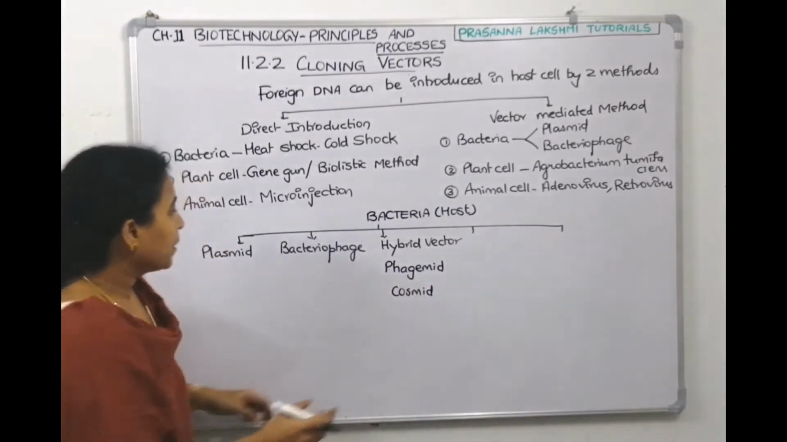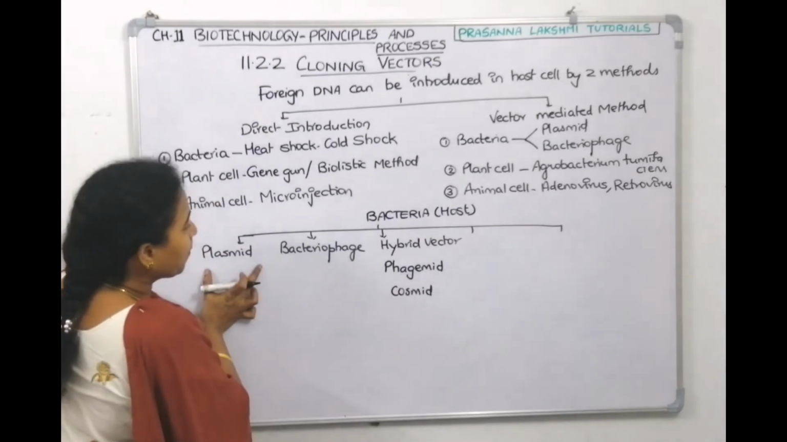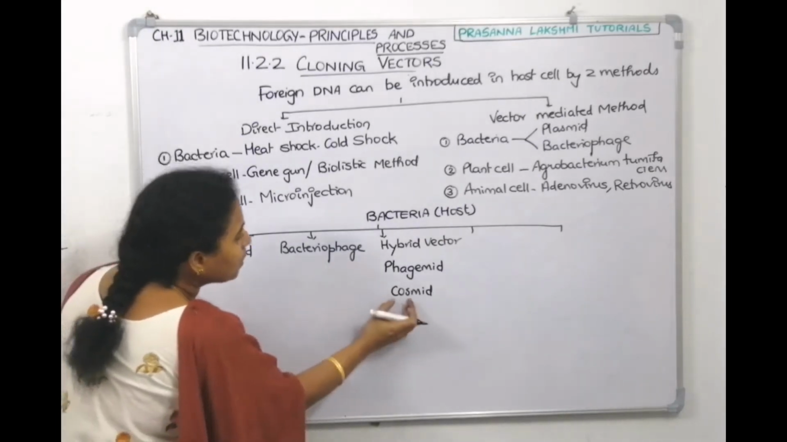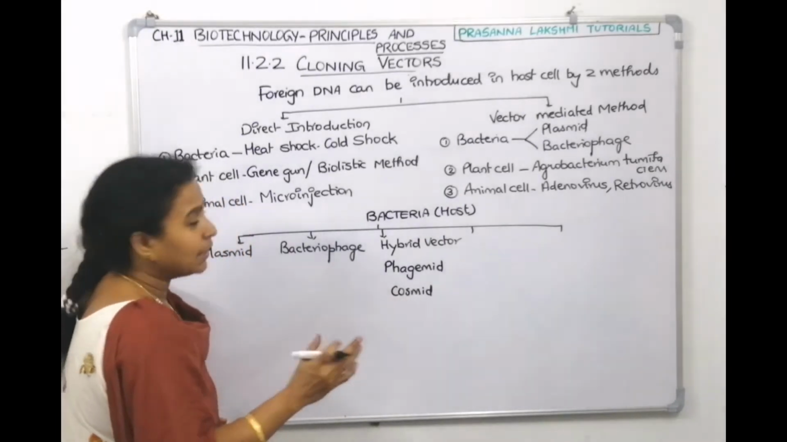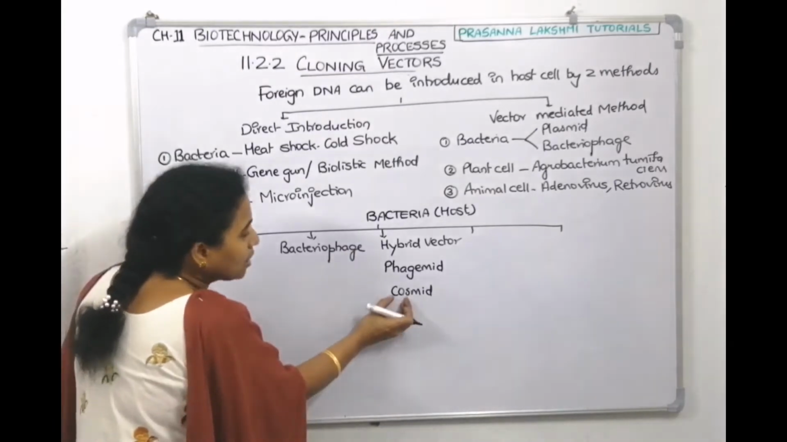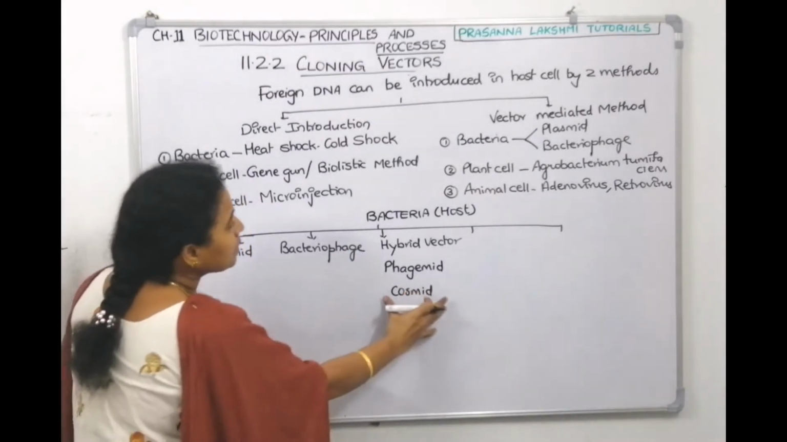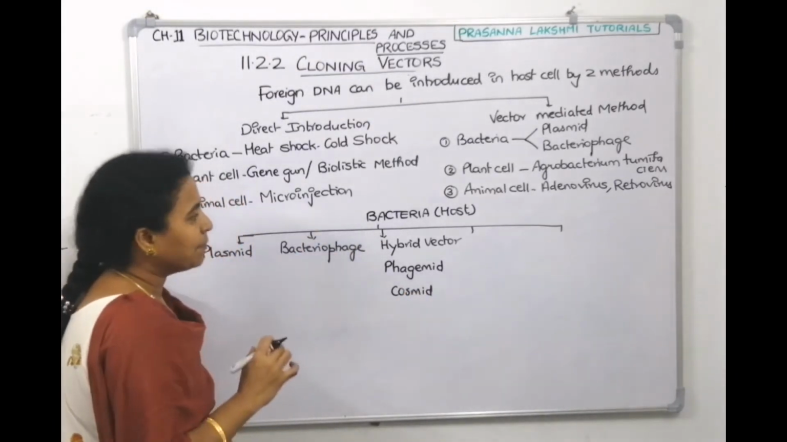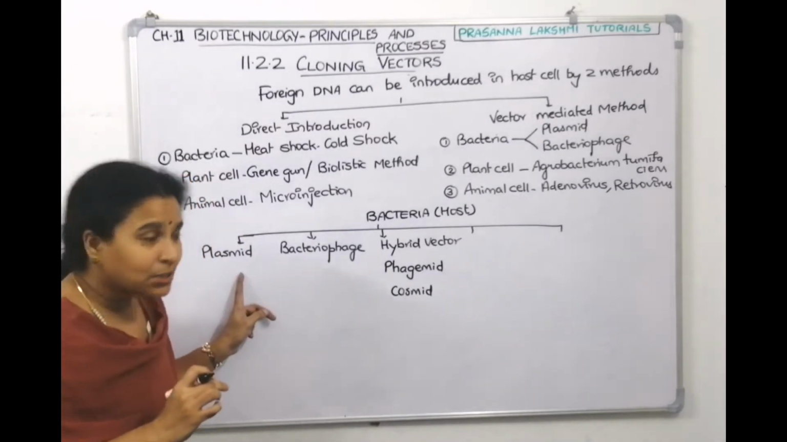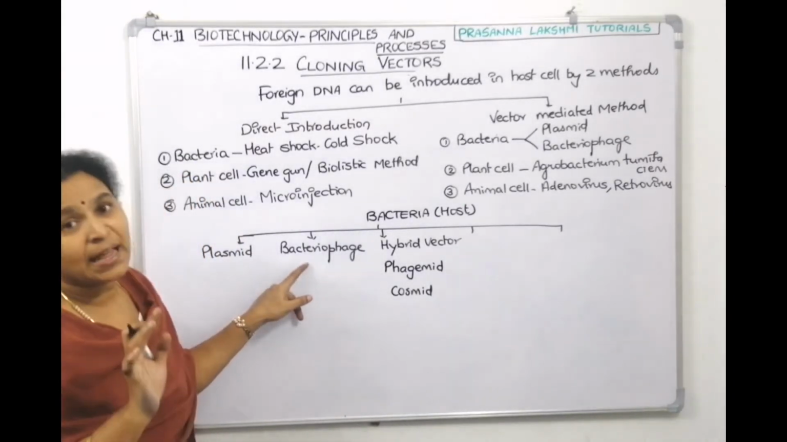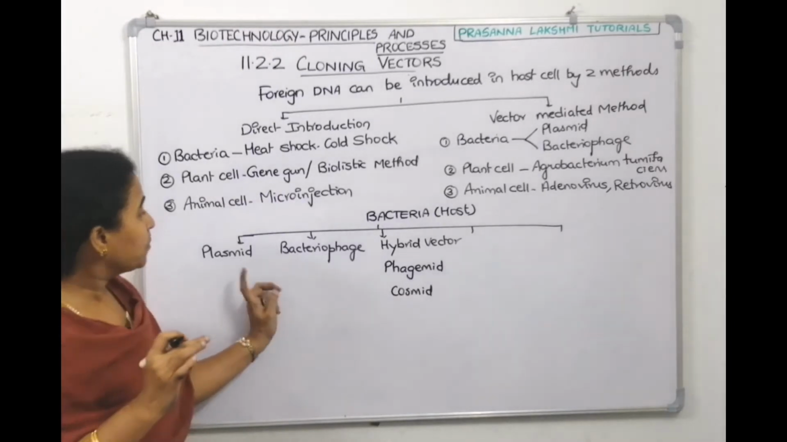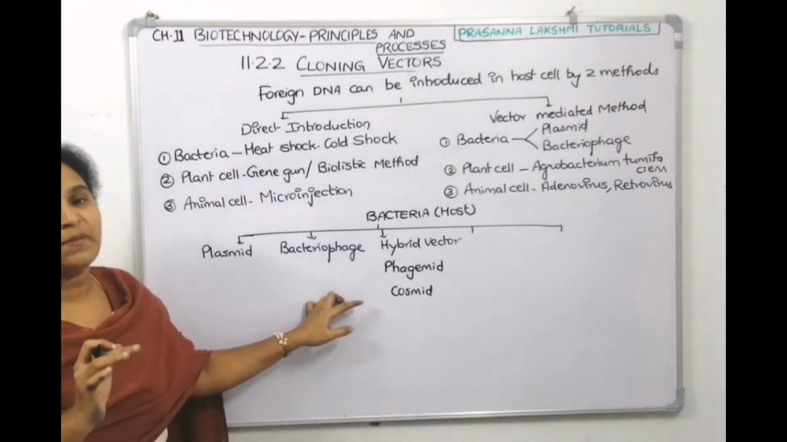In cosmid, the plasmid proportion is more. Here we take only the cos sites. You will understand when I tell you about bacteriophages. Only cos sites with the plasmid DNA is called cosmid DNA. It's a hybrid vector. So plasmids can act as vectors, bacteriophages can act as vectors, and hybrid vectors, a combination of both, can act as vectors.